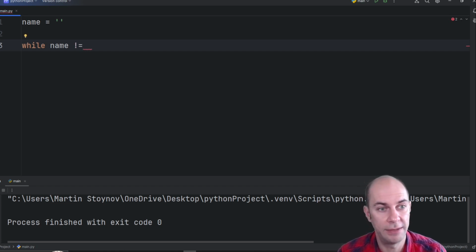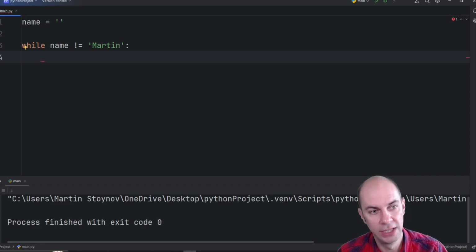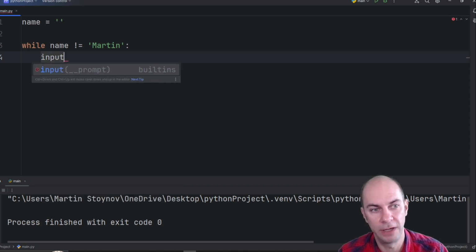So while name is not equal to Martin, and of course we need the famous colon here with an indent. If the name is not equal to Martin, then what should we be doing? We should basically be prompting the user to input a name. So here I'm going to have to introduce yet another function that we haven't seen on the course yet, the input function.